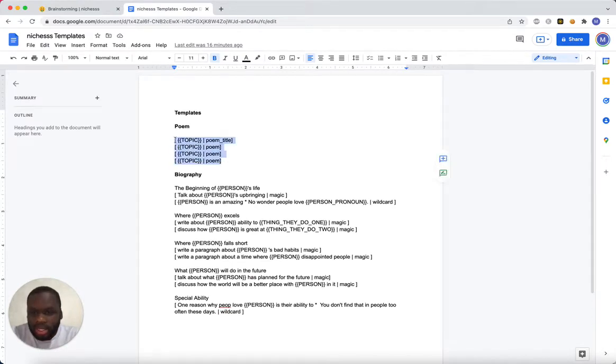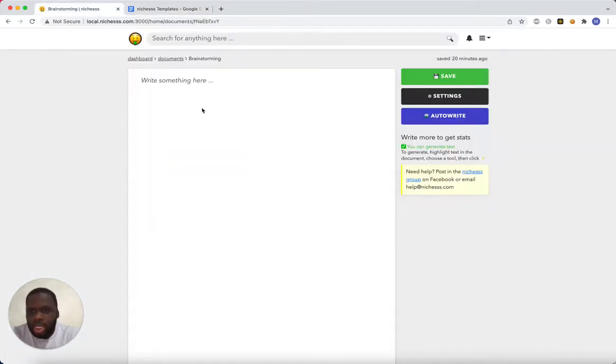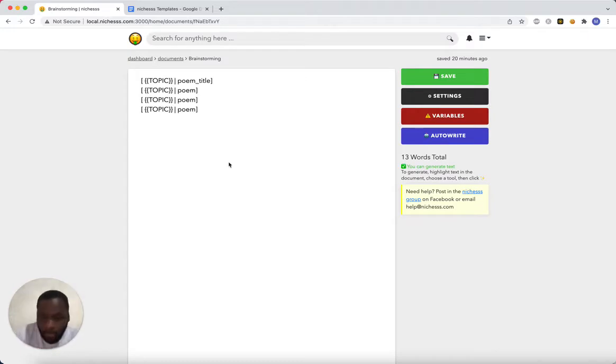So I'm going to copy the poem template. This is going to write a poem. And basically how the new long form auto write will work is you have brackets, and then you have variables, and then you have the engine that that piece of text will use. So as you can see here, I want to come up with a poem title, and I want to write 3 verses or stanzas in the poem, and it's going to focus on one topic.